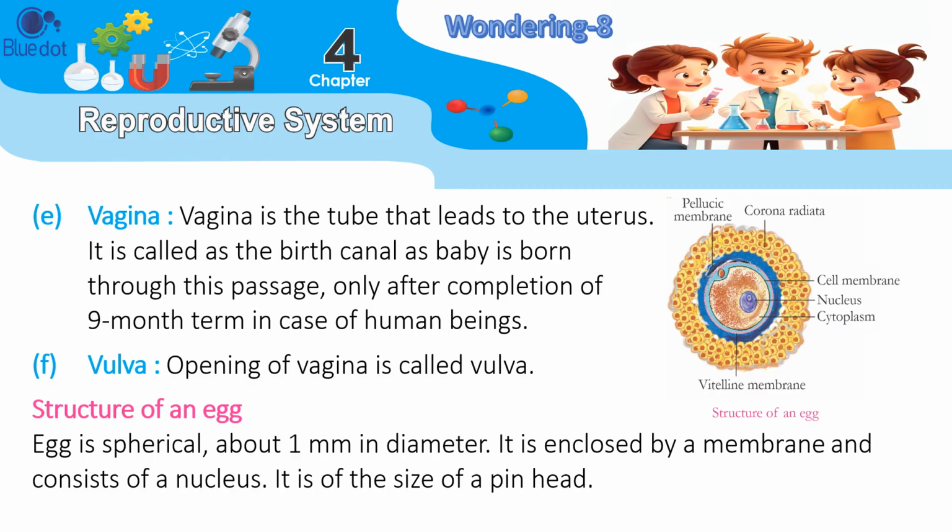It is called the birth canal as the baby is born through this passage only after completion of the 9-month term in the case of human beings. F. Vulva. Opening of the vagina is called the vulva. Structure of an egg. The egg is spherical, about 1 mm in diameter. It is enclosed by a membrane and consists of a nucleus. It is the size of a pinhead.